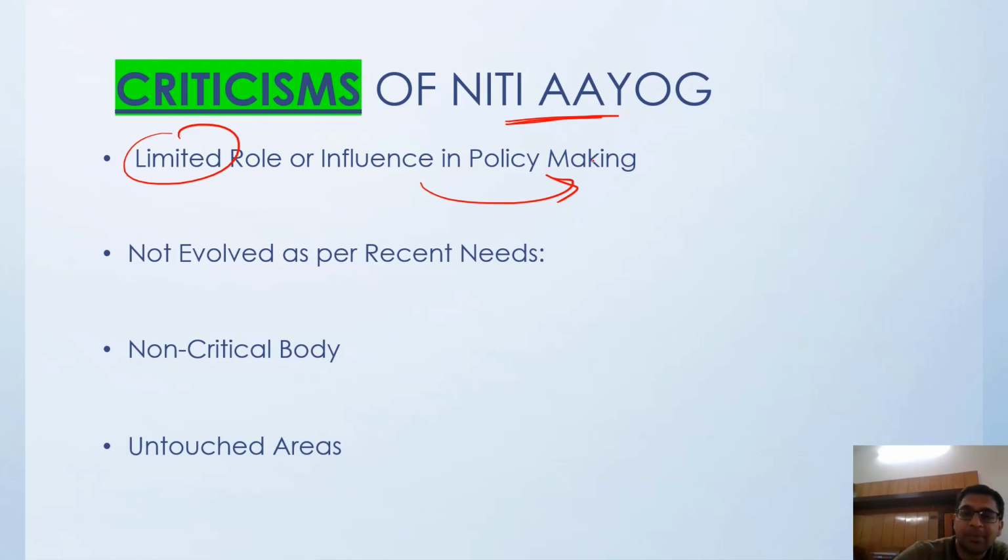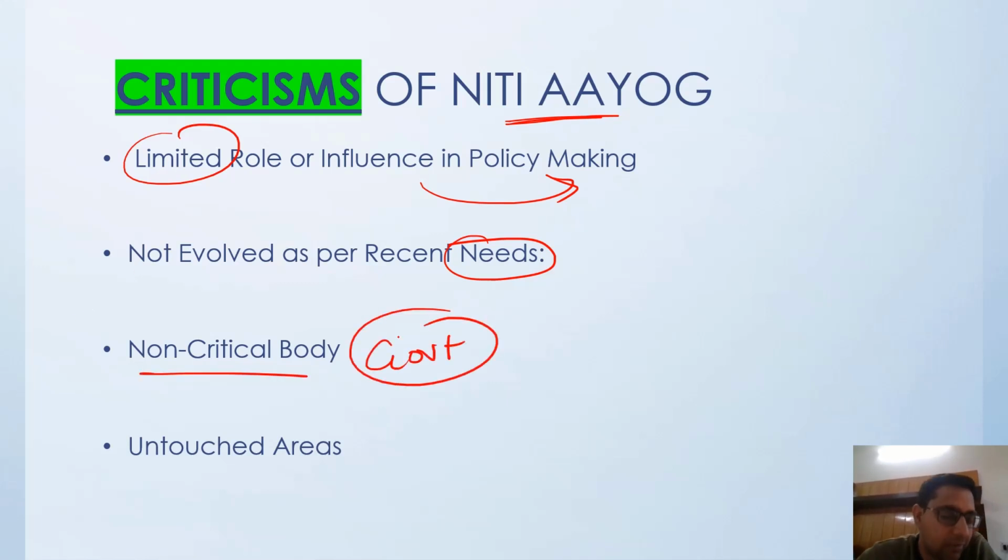Some people say it has not evolved as per recent needs. That means the recent need is something else and NITI Aayog is working on something else. It is not a critical body. It is wholly a government body and it cannot be critical of the government. That means whatever the government is doing is right as per this body. So it is a non-critical body, which is also one of the criticisms of NITI Aayog.